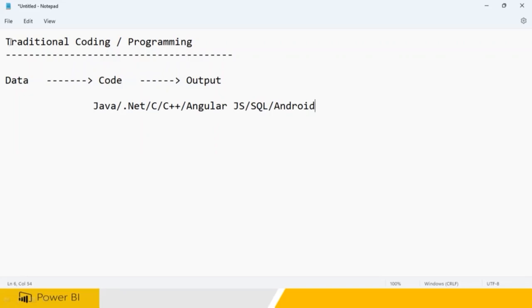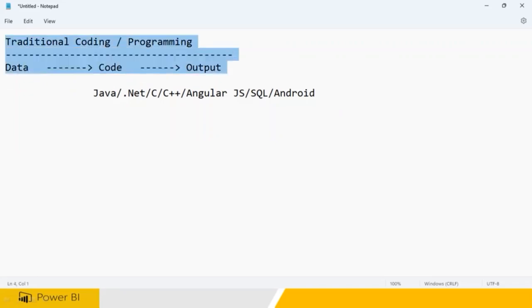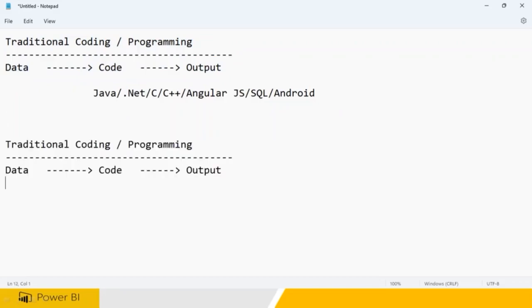This is what is called the traditional programmer's job. You go mad. In the morning you go to the office, you need to know Java, .NET, Oracle, SQL very well. You keep on writing the code, keep on writing the code. Today it is changed. So what are we doing today? Today we are into machine learning. We are in the data science era, or artificial intelligence, which is also called machine learning.